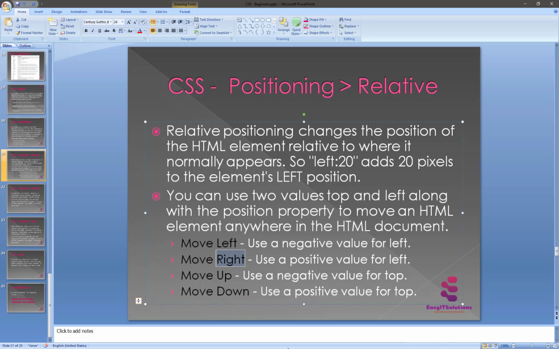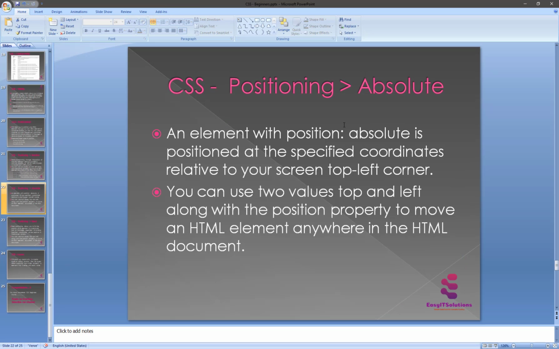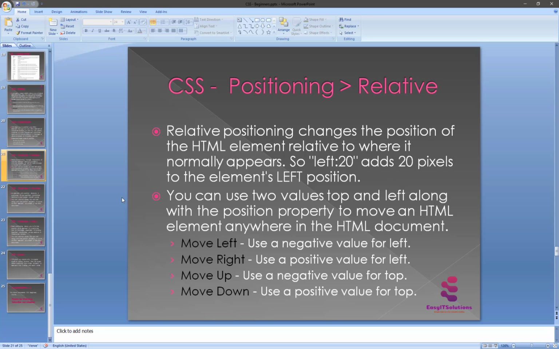If we apply the same procedure for an absolute element, you can use the two values, top and left, the same way.